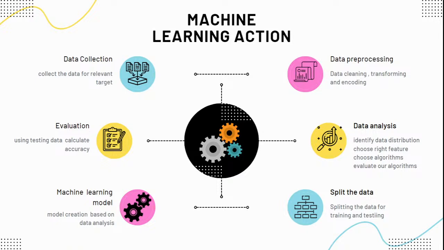Okay, right. So I'm going to enter this particular topic, that is machine learning actions. With the help of this process only we are going to develop the project like this. So this procedure we have to follow. Before entering the data collection process, you have to fix the target. Already we discussed that. Data collection is the most important process, and before that, you fix the target for collecting the data. Do you understand what I'm saying, guys?